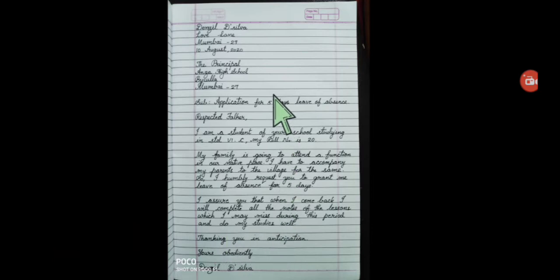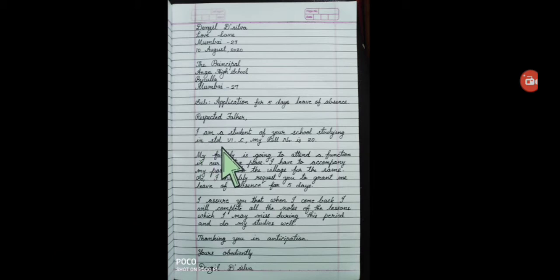Okay, another point you have to bear in mind, after your from address leave a line, then after the to address also leave a line. After that you should write the subject, very clearly write the subject, and you can even underline it. Leave a line, then write the salutation, and all this you have to write in a straight line near to the margin. After the salutation you have to put a comma, then leave a line, then start the first paragraph, and that also you must start from the margin.